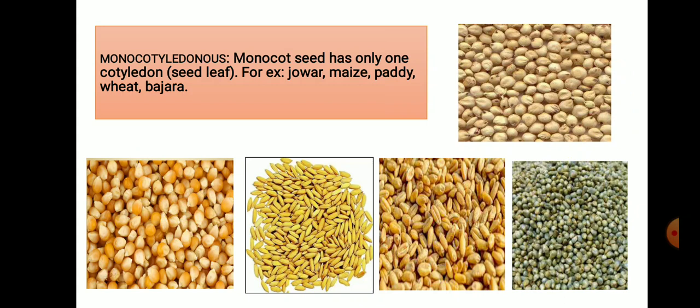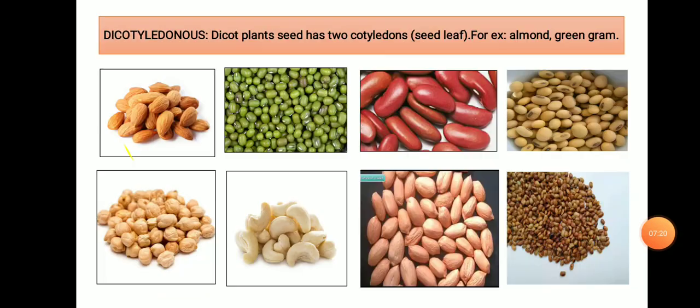Monocotyledon seeds have one single cotyledon, or seed leaf. For example, jowar, maize, paddy, wheat and bajra. Next is dicotyledon. Dicotyledon plants have two cotyledons. They have two seed leaves. For example, almond, green gram, rajma, soyabean, bengal gram, cashew nut, groundnut and horse gram. These are the examples of dicotyledon.